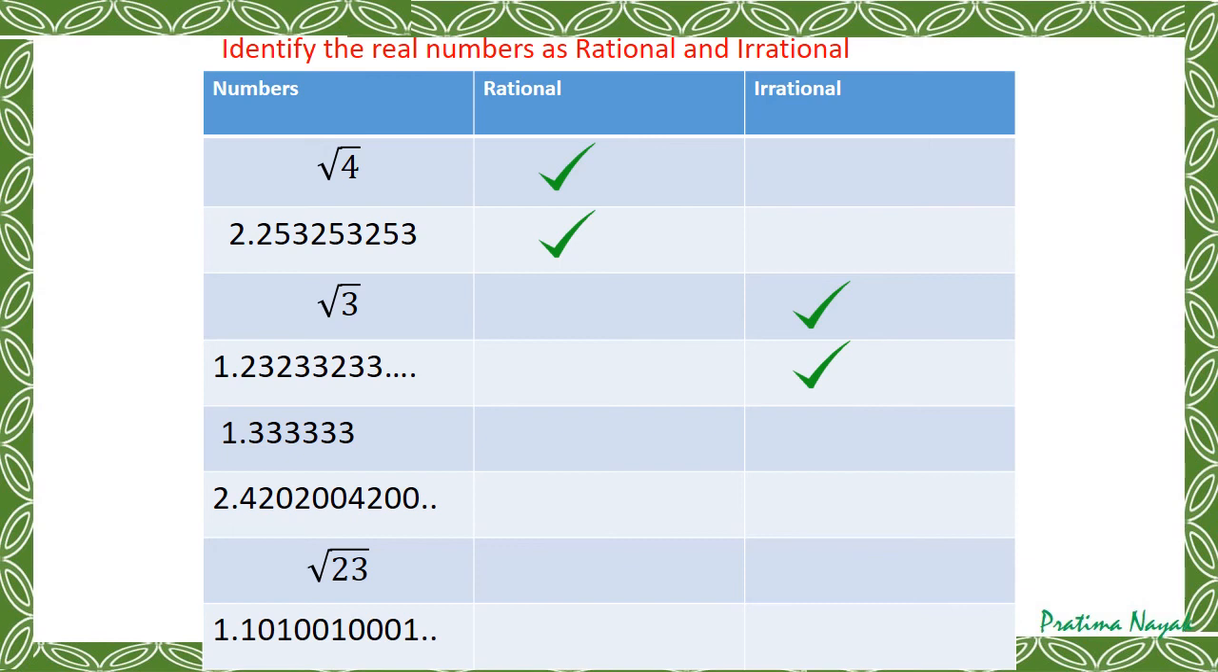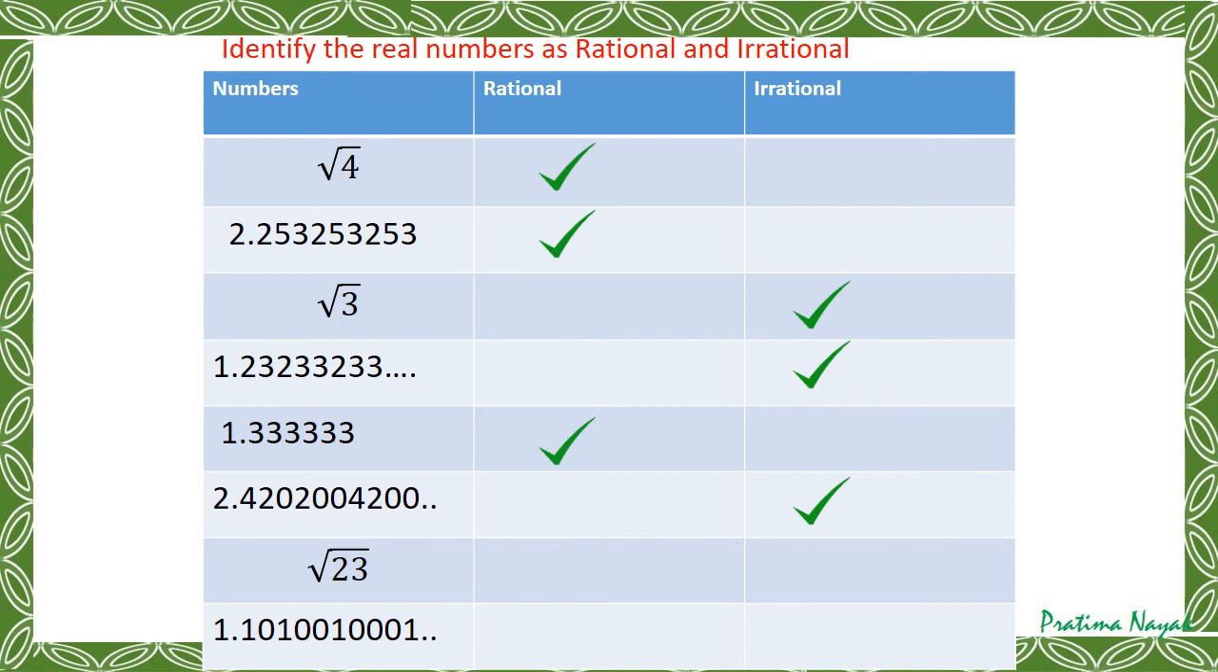Next is 1.33333... So it is very easy. Yes, I know you have done it. It will be rational. It is a recurring or repeating decimal. Next is 2.4204200... Find out which digits are repeated. Is there a repetition pattern? No. Is it finished? No, because there are dots, that means it is continuing. So it will be an irrational number.